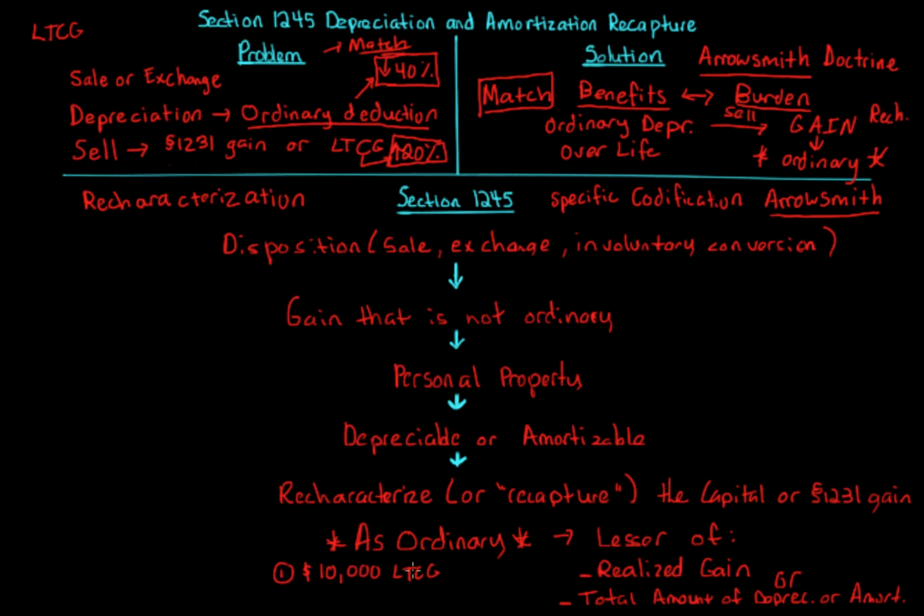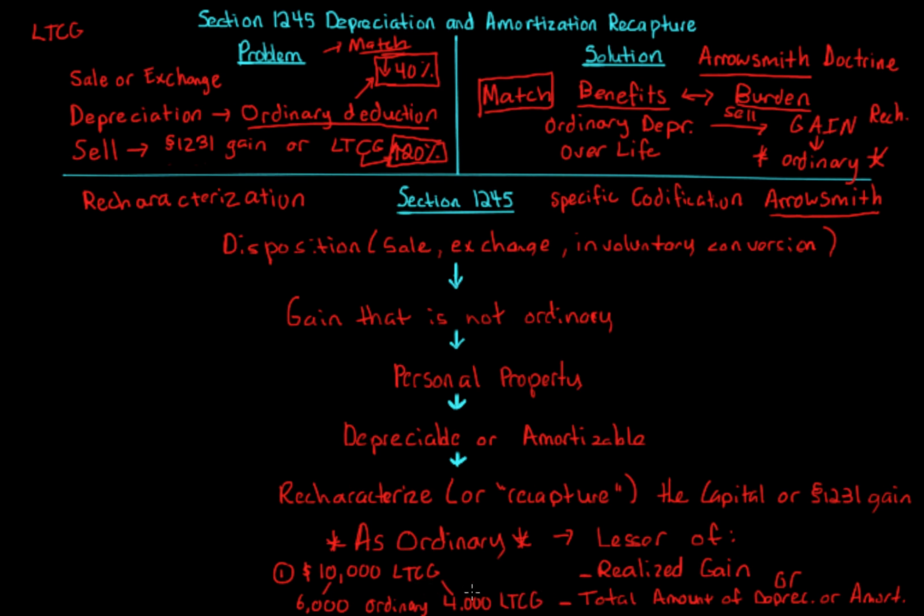Let's say the realized was the recognized in this transaction because it was a sale for cash. So the realized gain was $10,000, or the amount of depreciation, which was $6,000. So we take the lesser of that. So the lesser of the realized gain, which is $10,000, or the total amount of depreciation taken over the life, which is $6,000. So that means $6,000 is going to be recharacterized as ordinary, and the remaining $4,000 is going to be treated as the original long-term capital.